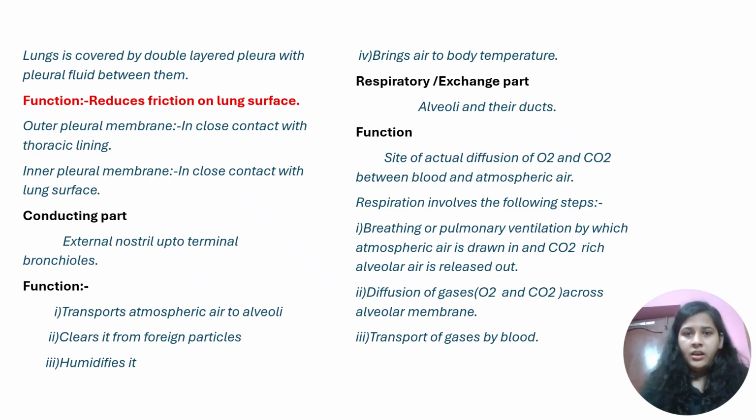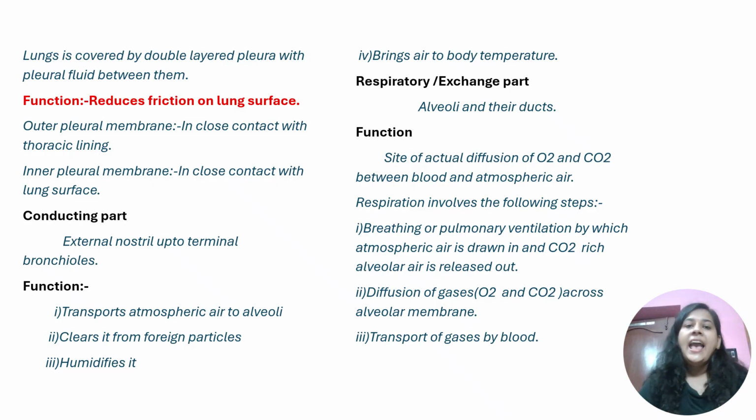Here, now we are going to read about lungs. Lungs, we know, are covered by a two-layer membrane. Now this two-layer membrane is referred to as pleura. Every organ which is covered by a covering has a different name for it. Like for the heart, we know it's pericardium. For the brain, we have meninges, and in the lungs, this covering is called pleura.